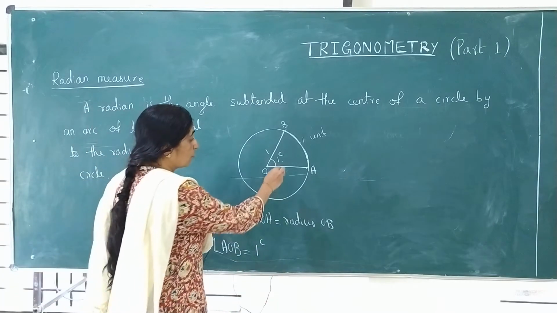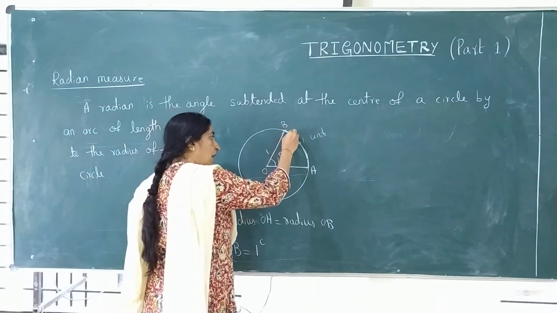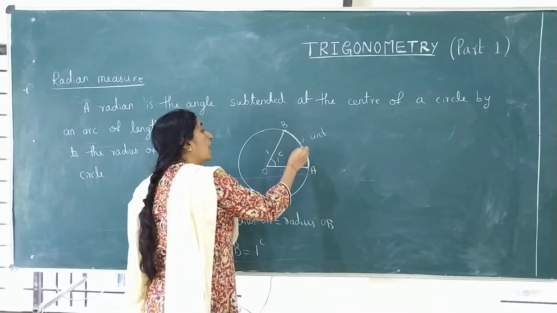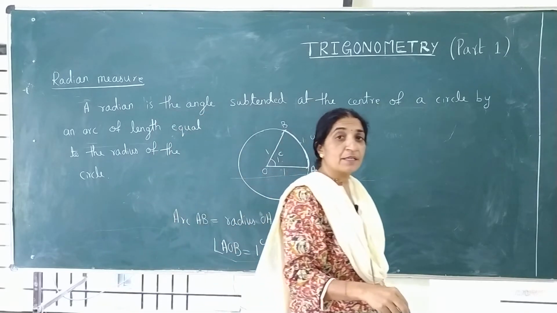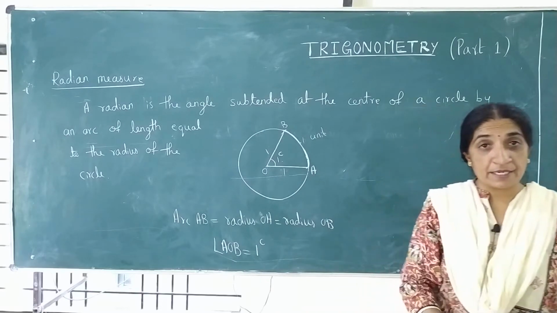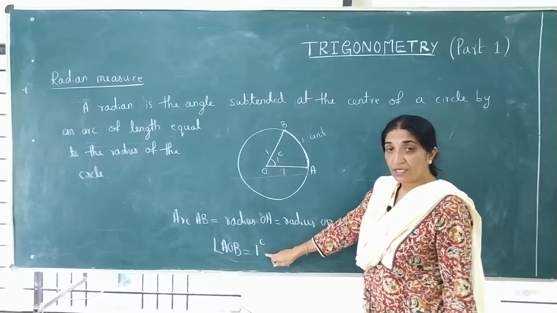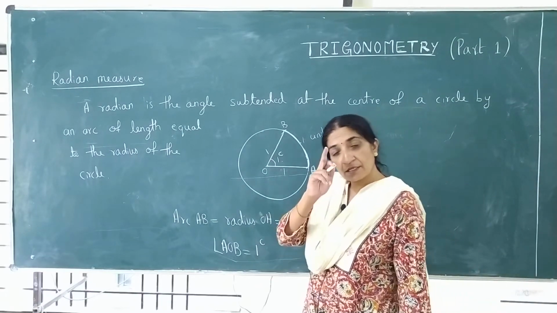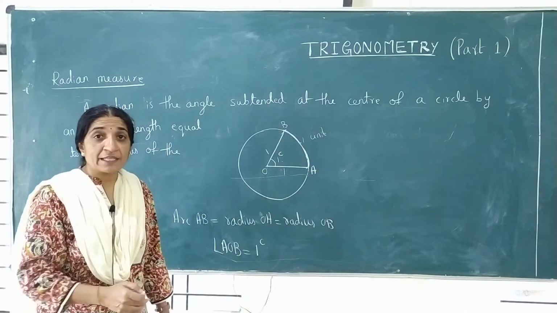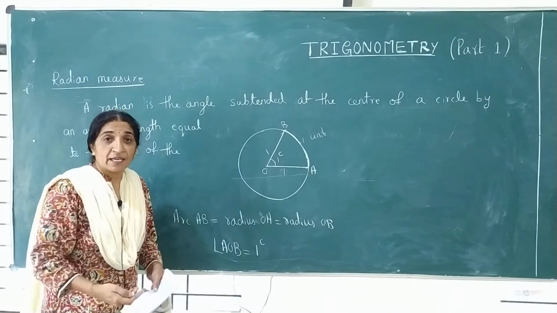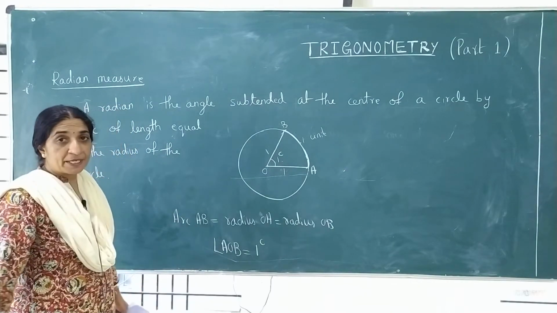Understood? So, this radius and this arc length are equal. At that time, whatever is the angle made at the center, that is called 1 radian. And 1 radian is denoted like this. Even if you feel bored, don't feel that because I am repeating again. So, once again I am repeating.